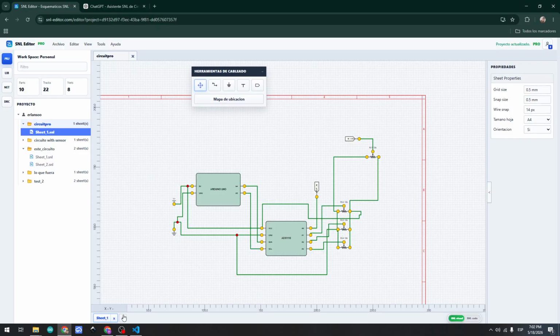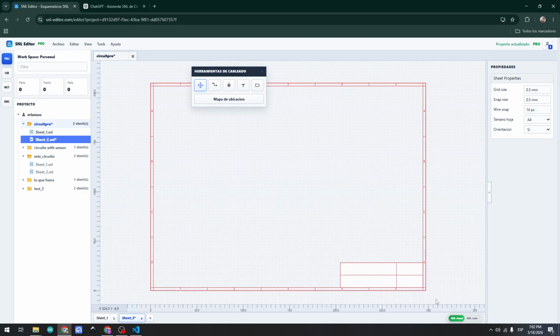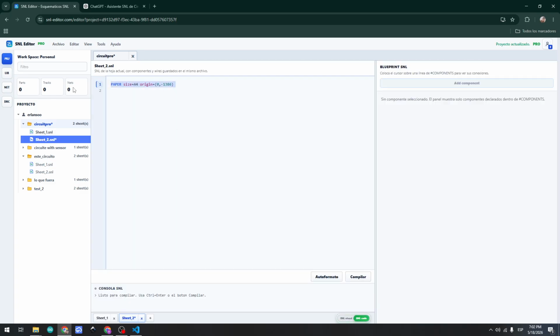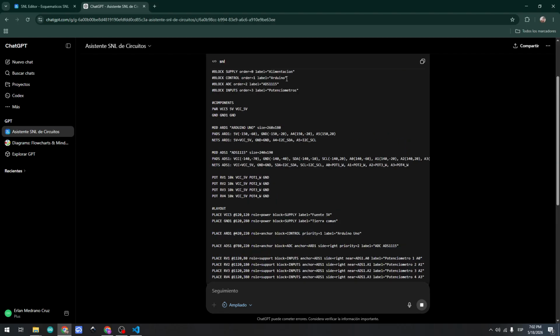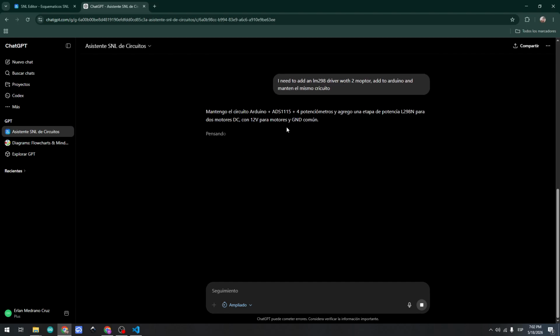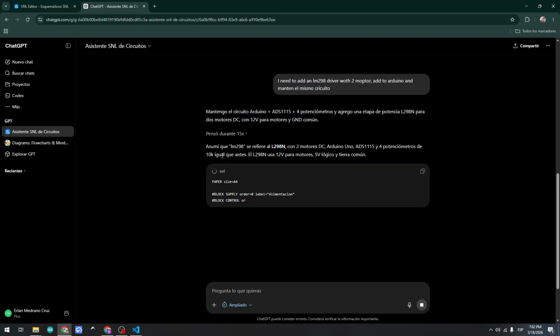So I will create another sheet here, and I will switch here. I will delete this line here, and I will copy the code that GPT will give me. So I will wait for the code.